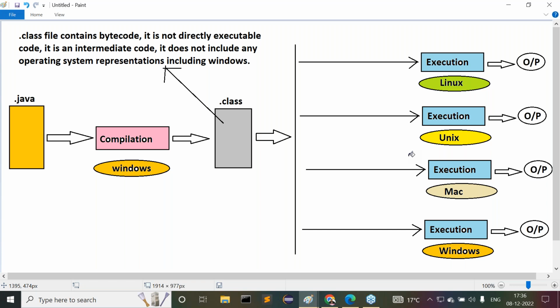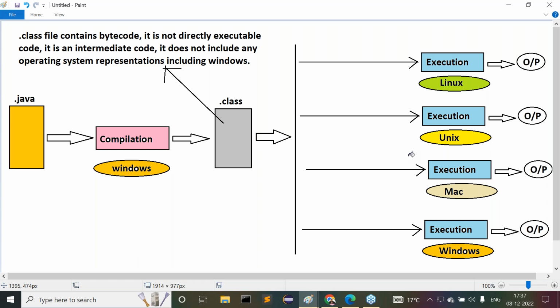But what's the problem here? If we want to execute this .class file on any operating system, the .class file must have the local operating system representation. This is a condition. If you want to run this bytecode on any operating system, that bytecode must have the respective operating system representations. Then only that code will be executed. Get my point or not?